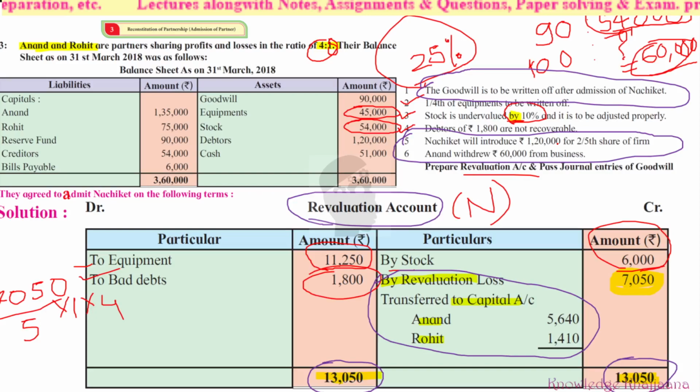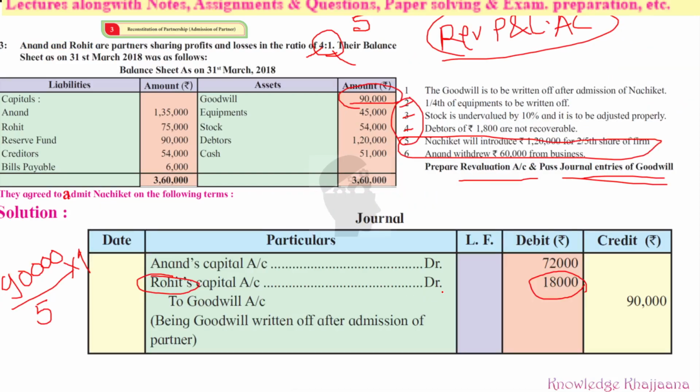So 18,000 of goodwill will be debited to Rohit's capital account, and into 4, Anand will get 18,000 into 4, that is 72,000. Because that is a withdrawal, it will be debited to their capital accounts. So 72,000 will be debited to Anand's capital account, and 18,000 will be debited to Rohit's capital account.